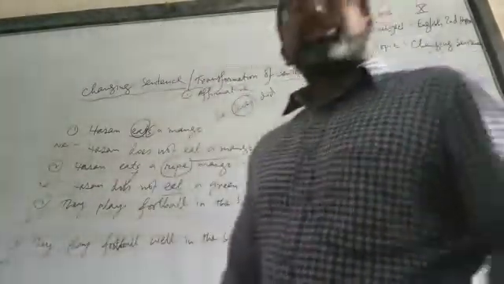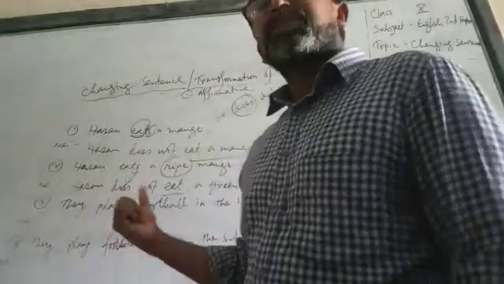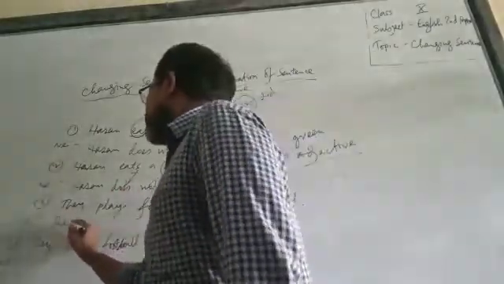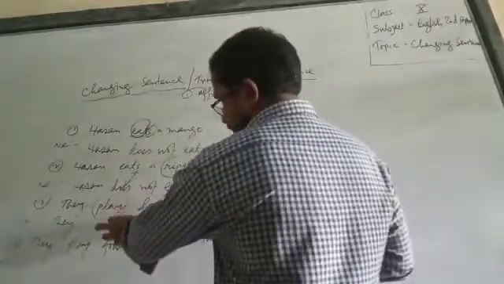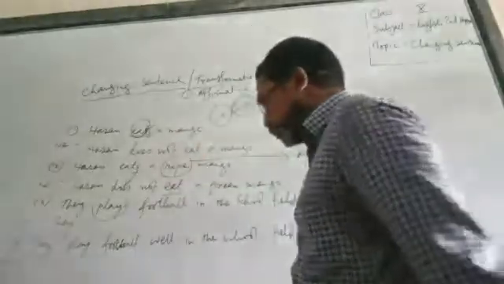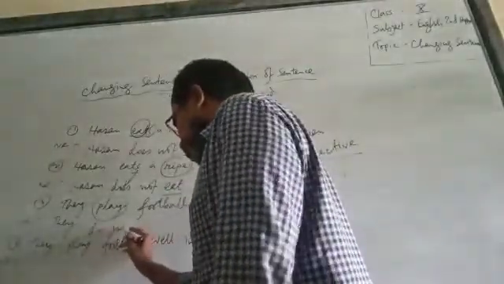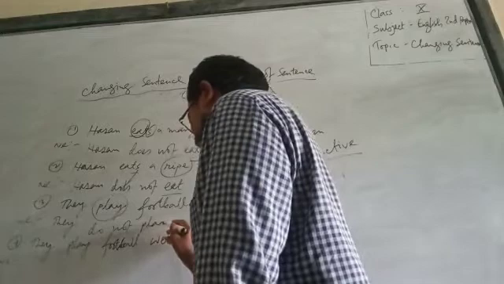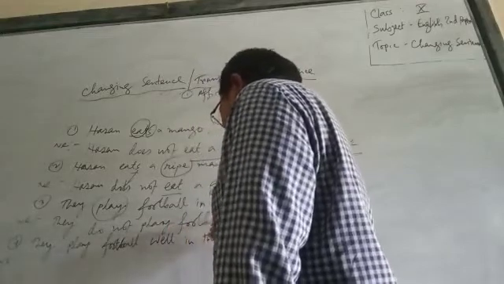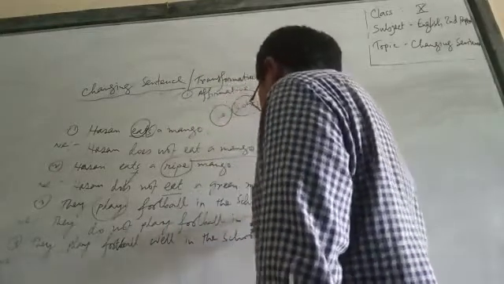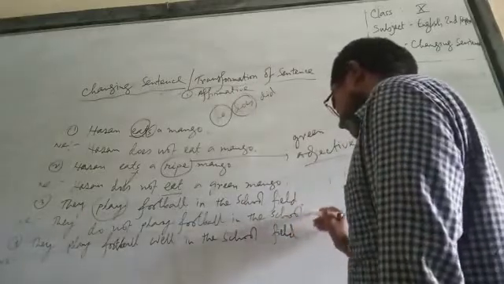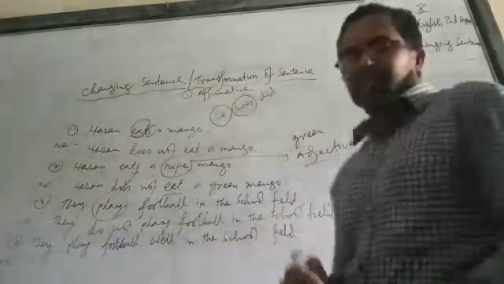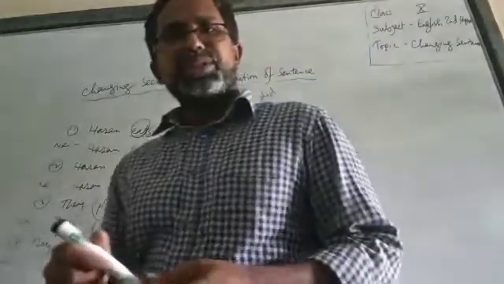They play football in the school field. Can you see an auxiliary verb in the sentence? No. So in this case, play is in the present form. You can see it is the base form of the verb, and there is no s or es at the end of the verb. So we have to take the help of do. They do not play football in the school field. Have you got the point, dear students?